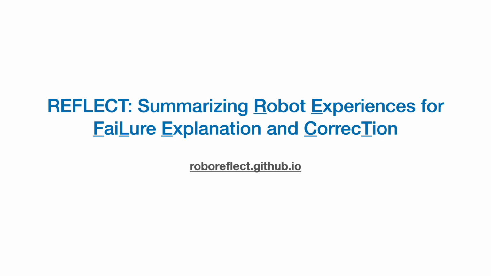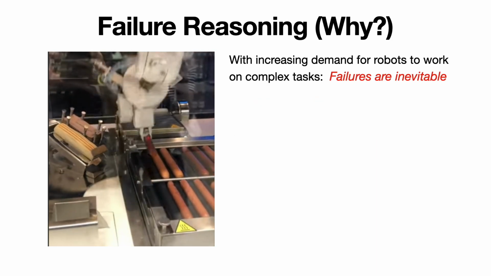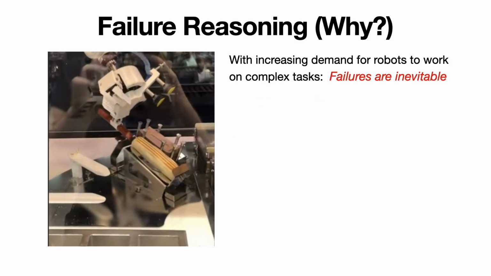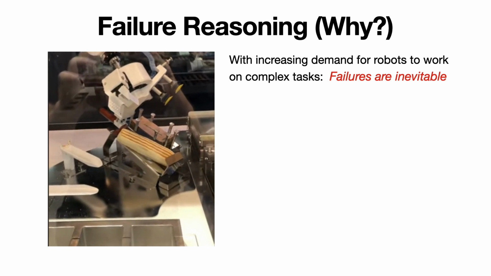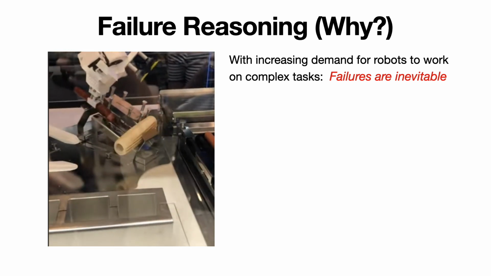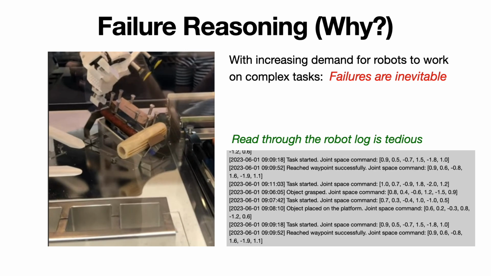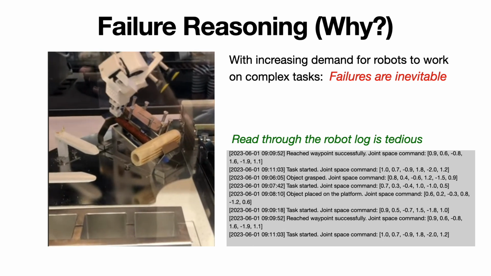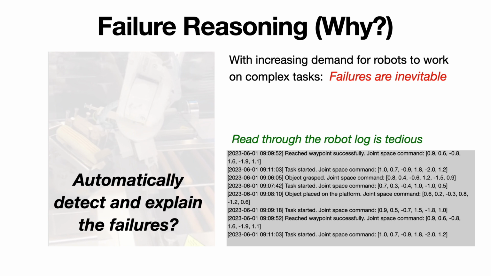We present Reflect, a framework that summarizes robot experiences for failure explanation and correction. With the increasing demand for robots to work on complex tasks in diverse environments, failures are inevitable. However, it is tedious for humans to read through the long robot execution log and identify failures. It is thus essential for a robotic system to detect and explain its own failures automatically.